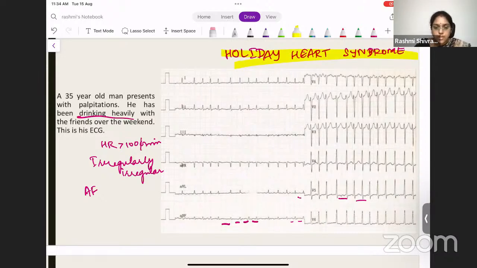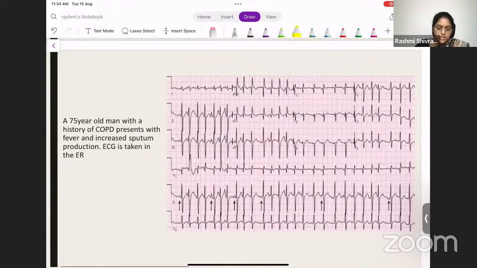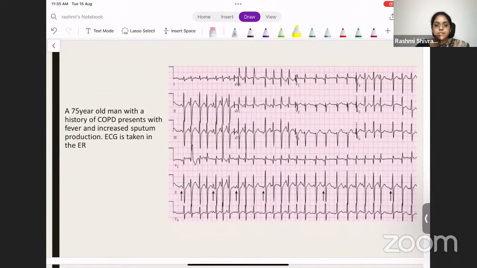So this is a characteristic ECG of atrial fibrillation. It is irregular, and the heart rate is more than 100 per minute. Okay. Yes. So this is atrial fibrillation. This is holiday heart syndrome. The patient is having a binge drinking and he develops atrial fibrillation. Okay. So these are all spotters. I want to discuss it faster.